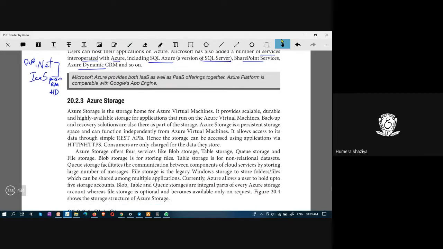So Azure provides both IaaS as well as PaaS services together. Azure platform is comparable with Google's App Engine. Google's App Engine and Microsoft Azure are similar, and they can provide both these IaaS and PaaS offerings.